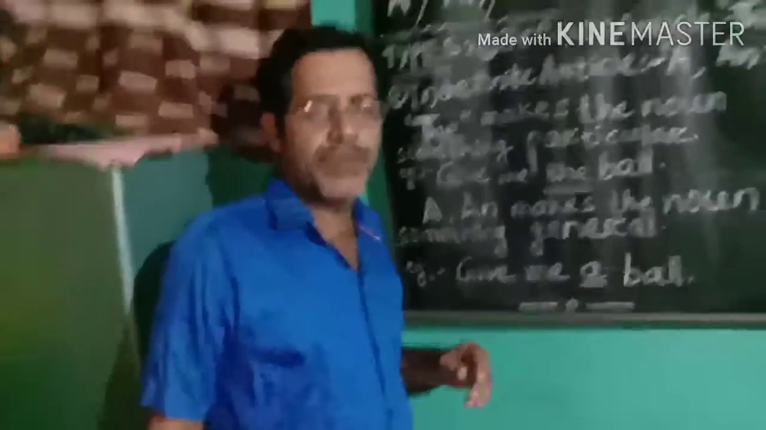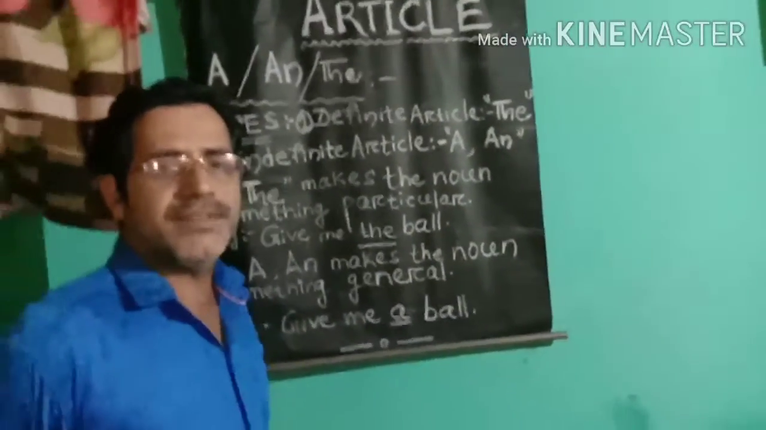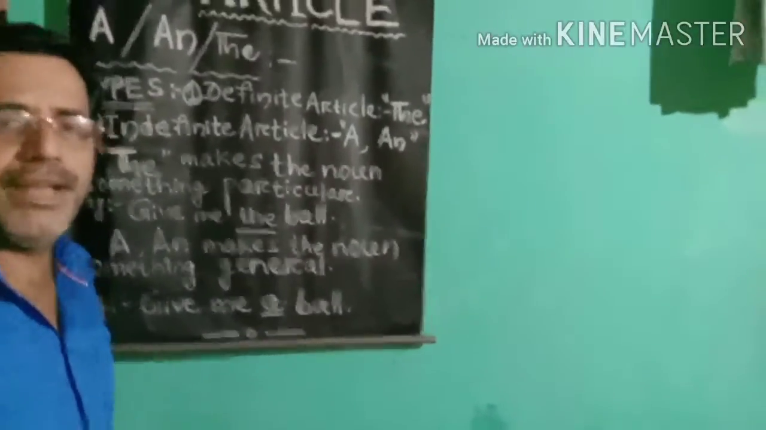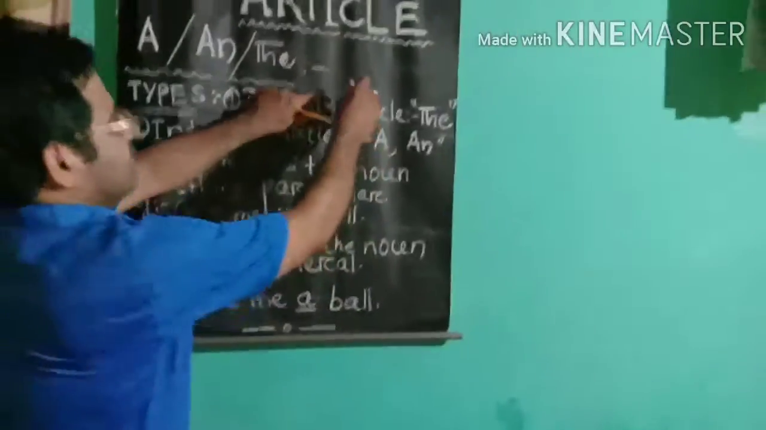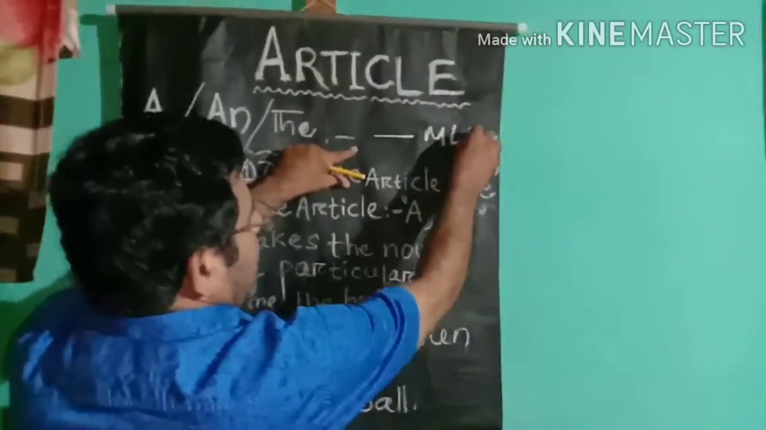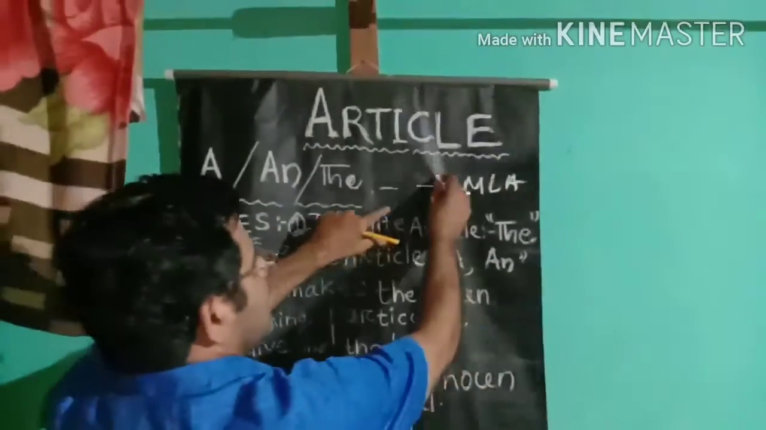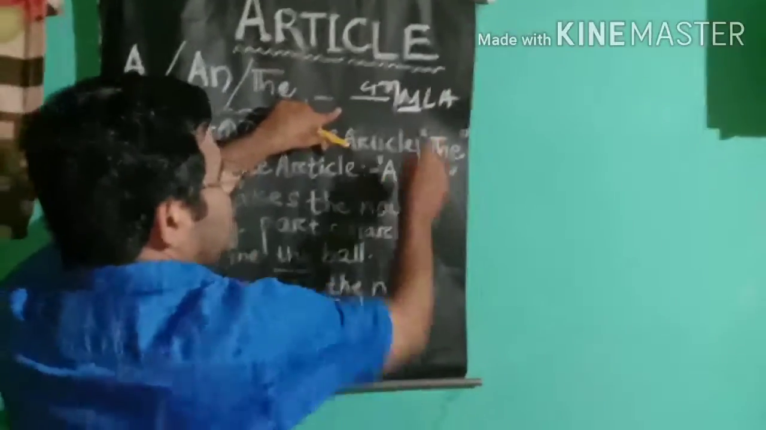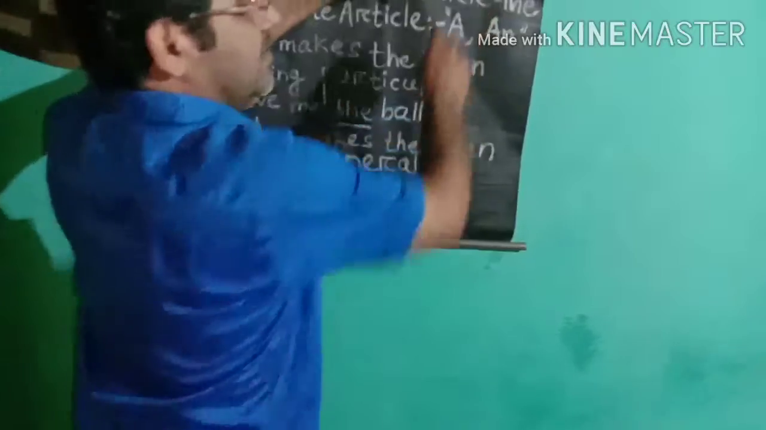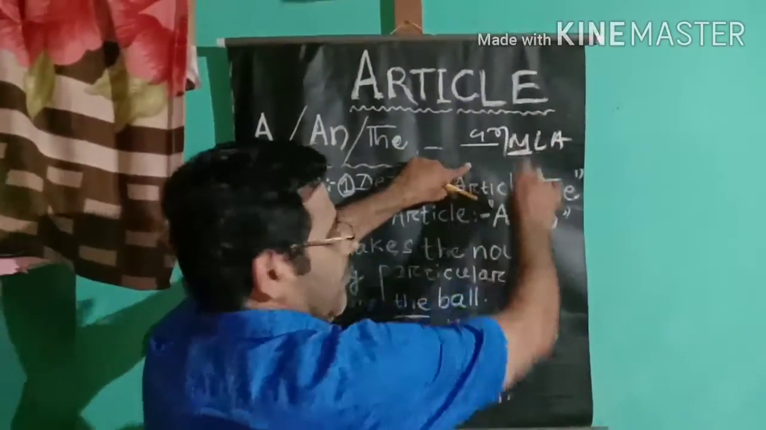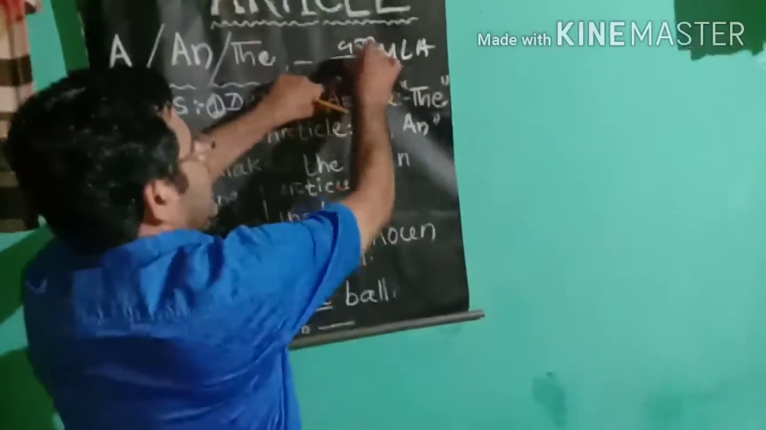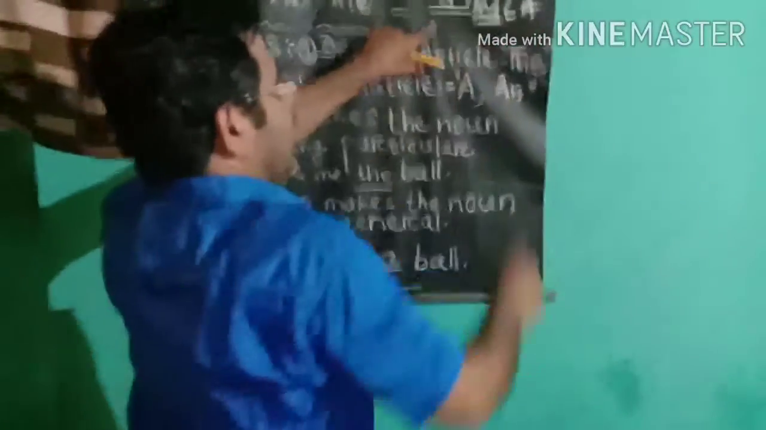For example, suppose we learn that he is an MLA. He is an MLA. Here we write the article an. Why? M is a consonant, but it is pronounced with a vowel sound, em. For that reason we use the article an.